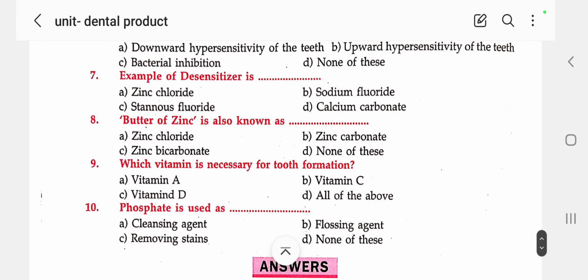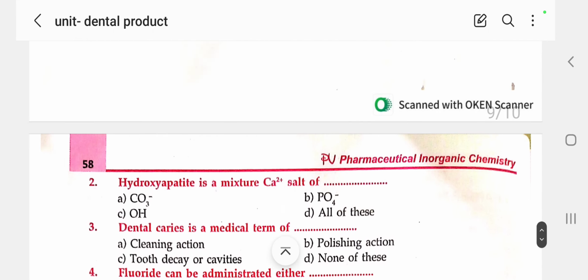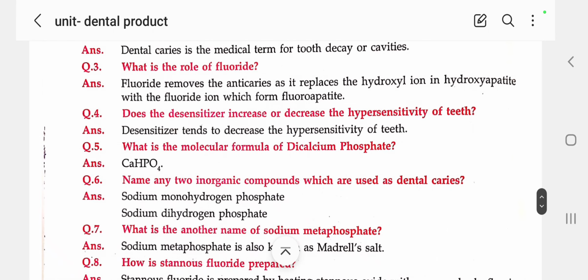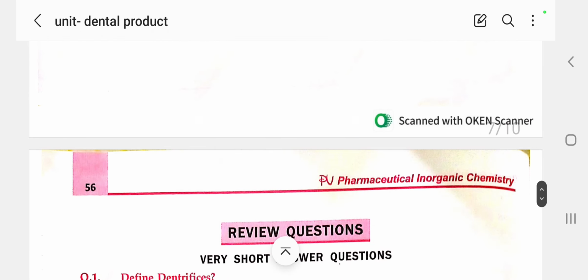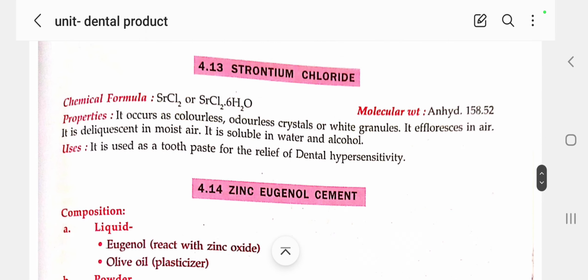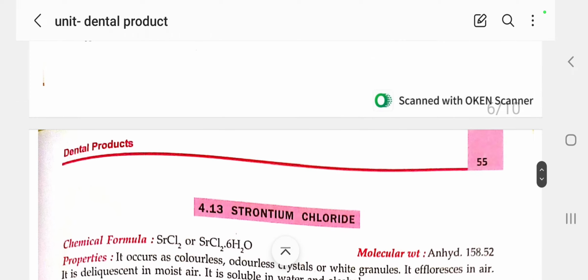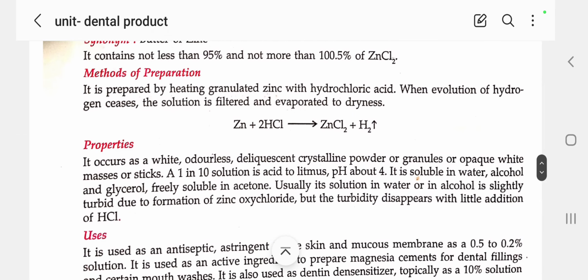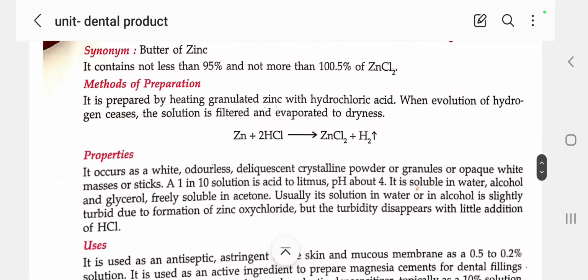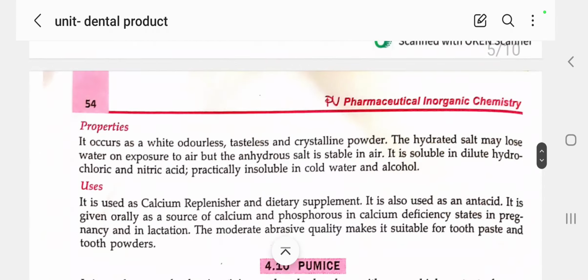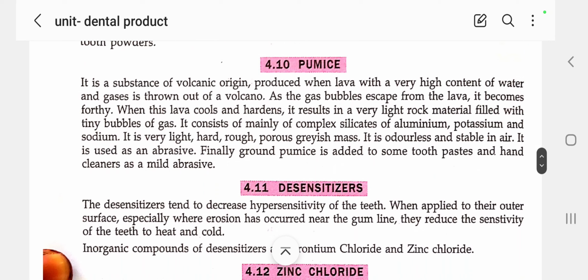So this is the overall discussion about pumice and desensitizers: the role of a desensitizer, and how pumice is prepared from volcanic origin. Pumice stone is used as an active ingredient in dental products because it has a lot of silicates in the form of aluminum, potassium and sodium.